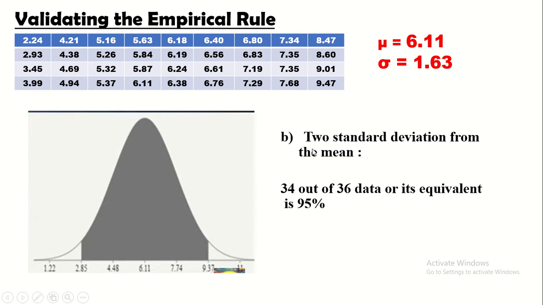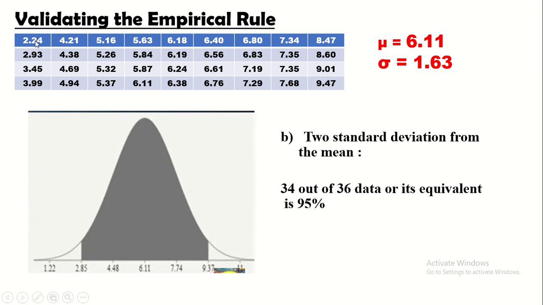Again, paano nakuha yung 2 standard deviation? Ang 2 standard deviation natin ay mula rito hanggang dito. Ito ay 1 standard deviation mula rito hanggang dito. Ito ay 2 standard deviation mula rito hanggang dito. Kaso ang ating standard deviation dapat daw ay magsisimula sa 2.85 hanggang 9.37. Ano nga ba sa ating data yon?